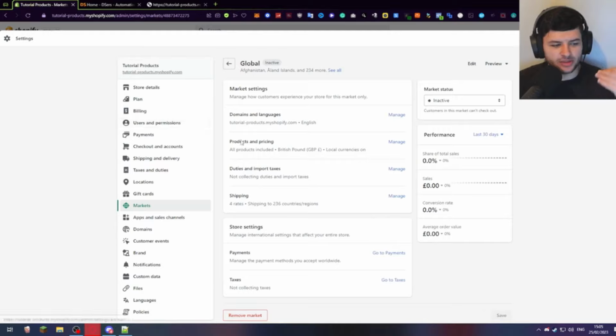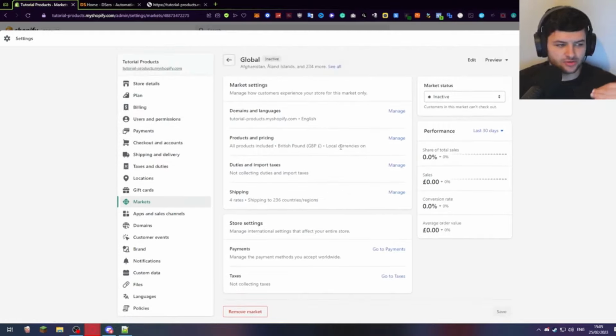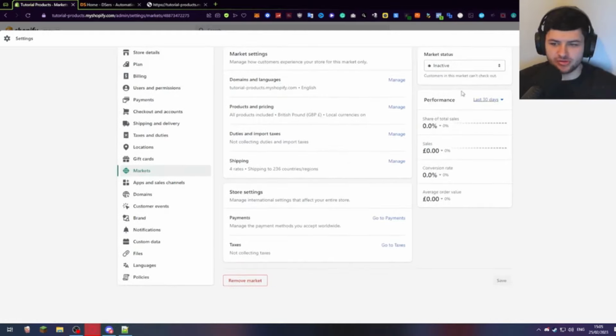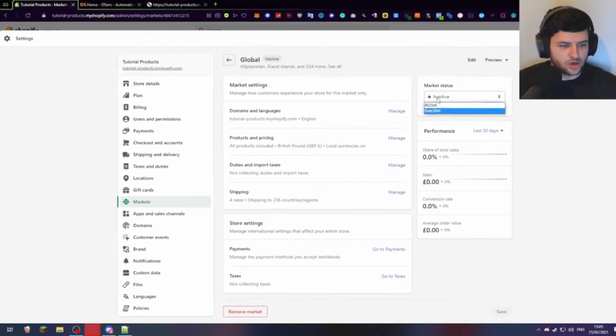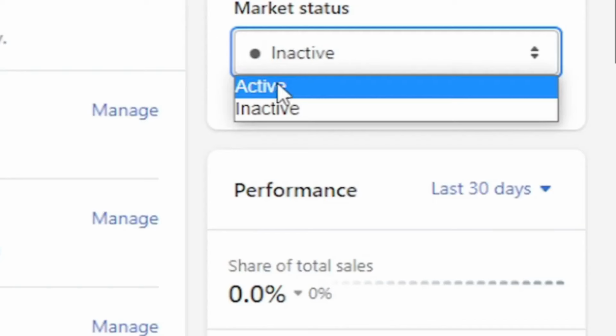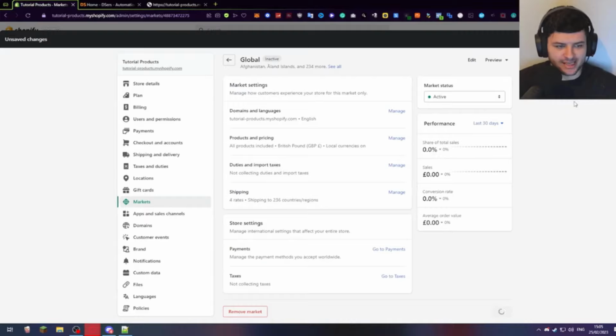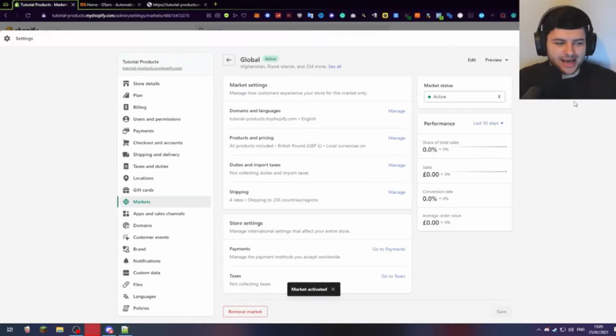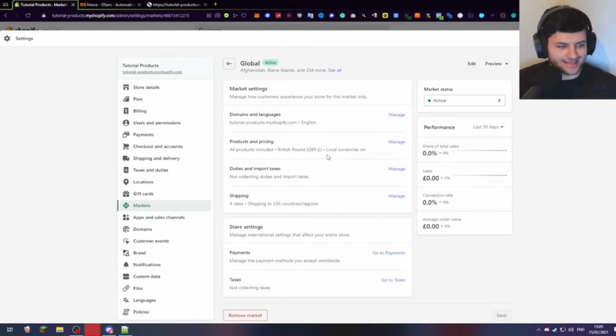So it should have covered every global country. If not, we're selling to most of the countries now. As you can see, we don't have any errors saying we're not selling to any areas of the world, which means we can now select this box where it says inactive and press active and press save because all the shipping rates have been activated for all of the countries in our market. Now, after we set this up, you can then proceed on to the next section.